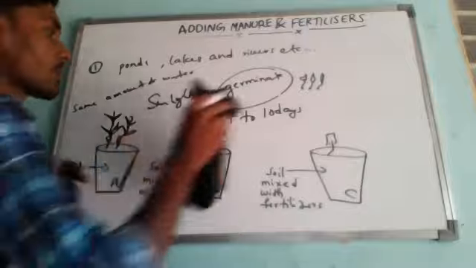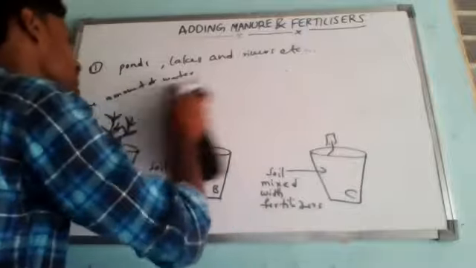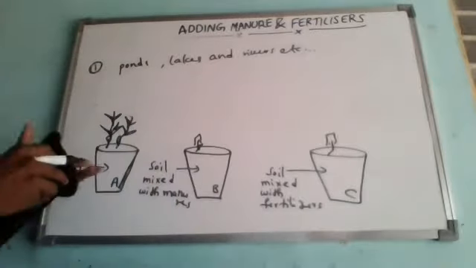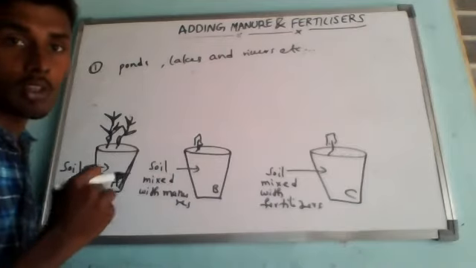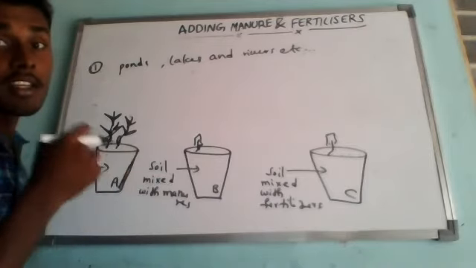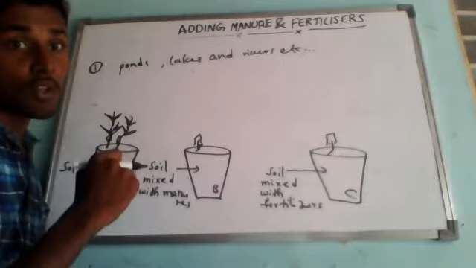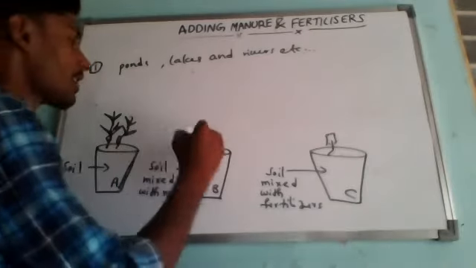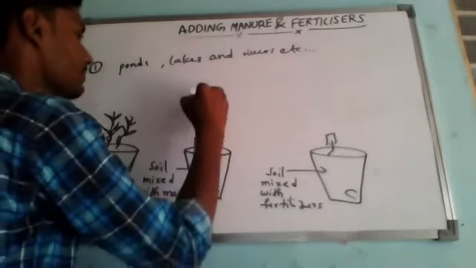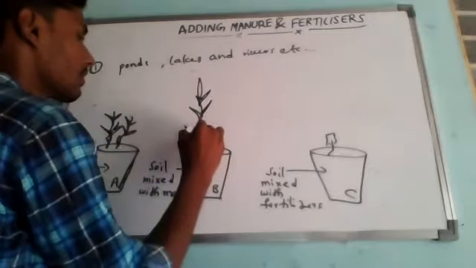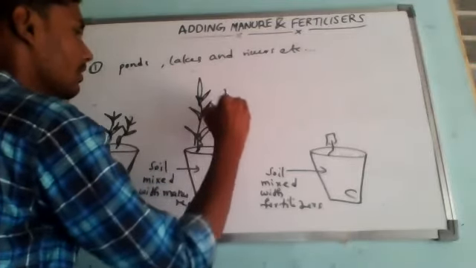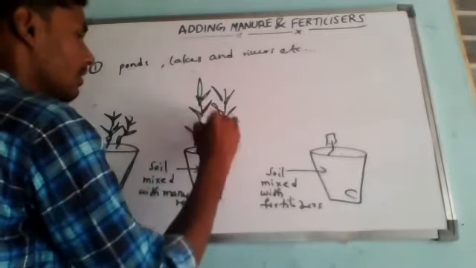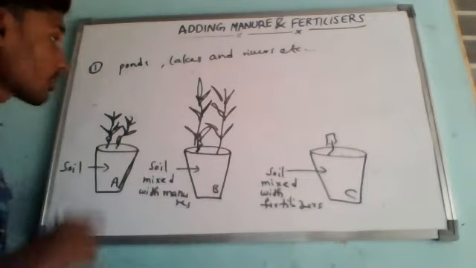Next, the seedlings planted in soil containing manure in pot B show normal, better growth compared to this.